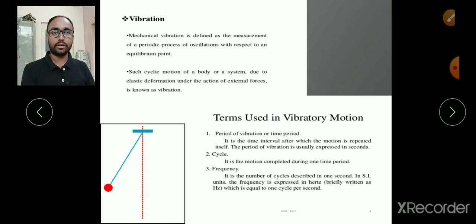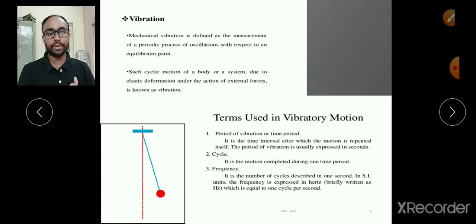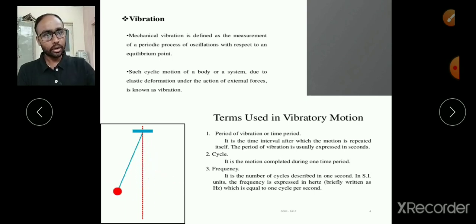Okay, right. Now when we consider vibration, 2-3 concepts we need to understand regarding vibratory motion. When we say vibratory motion or vibration, the first thing is the time period of vibration, then what is meant by one cycle, and then what is the frequency. So these three terms are mostly used when we are dealing with vibratory motion. Okay, so period of vibration means what? It is the time interval after which the motion repeats itself.